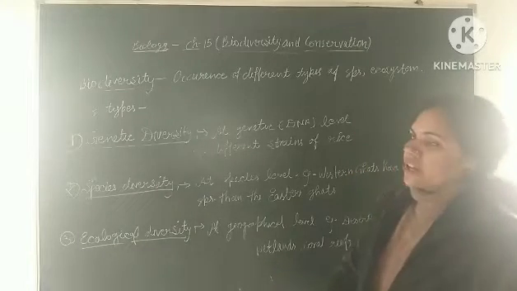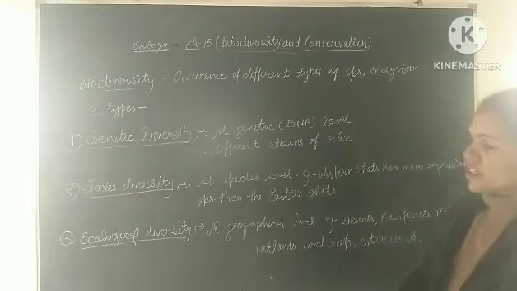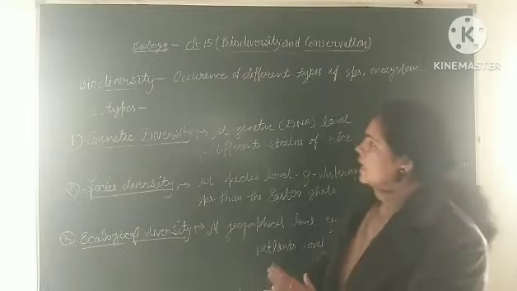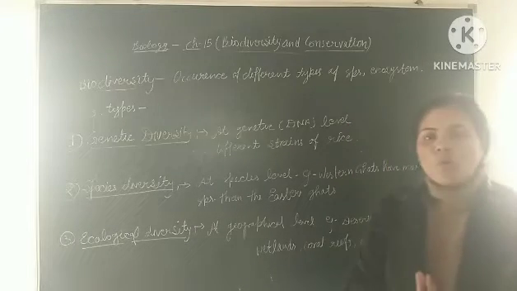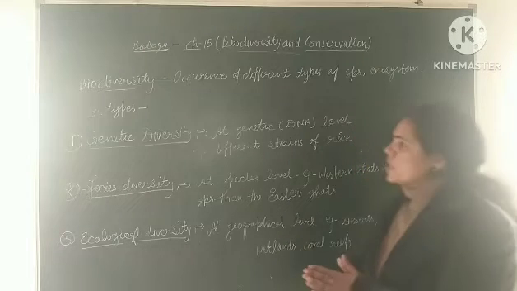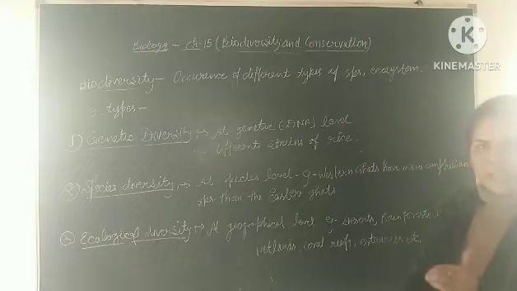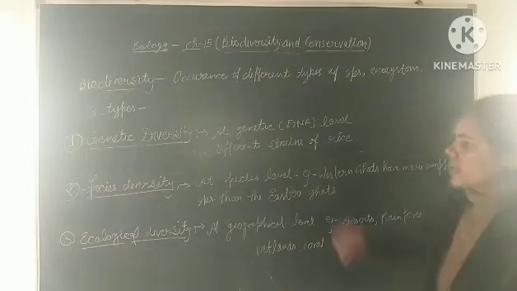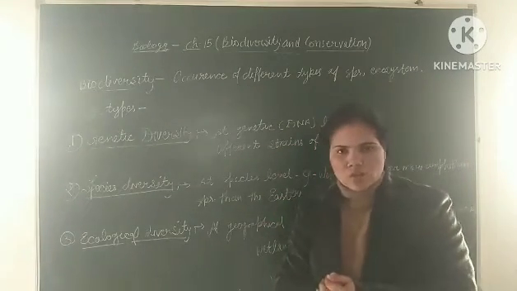This is chapter 15, class 12, biology, biodiversity and conservation. So what is biodiversity? It is the occurrence of different types of organisms or the species of an ecosystem in a particular area. So there are three types of diversity: genetic diversity, species diversity and ecological diversity.